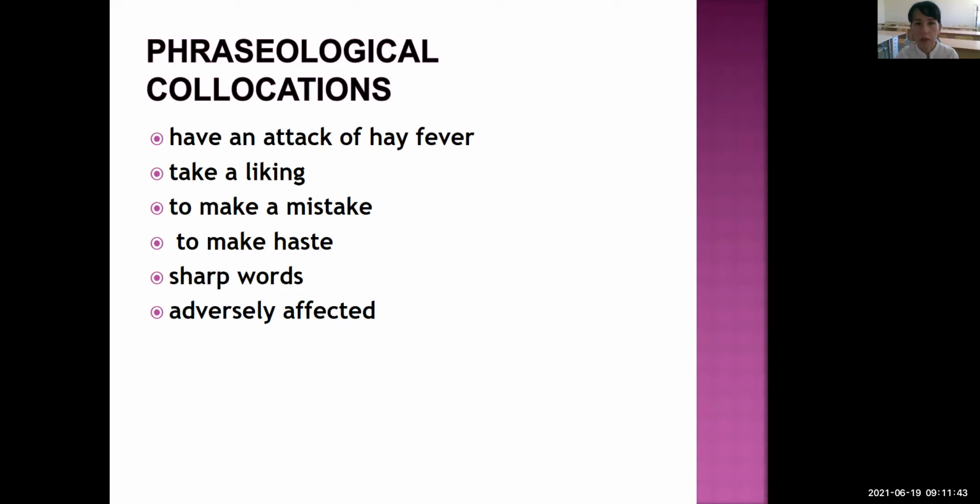And today we learned the features and the definitions of the phraseological units, and the types of the phraseological units.